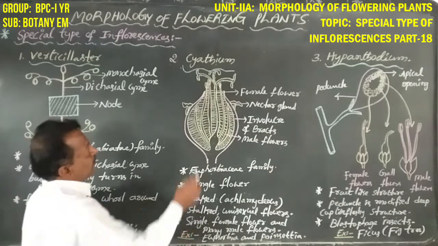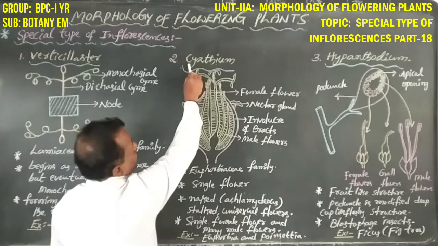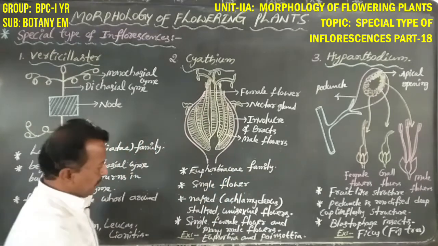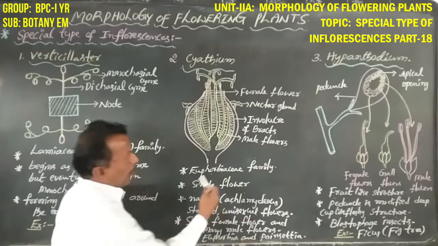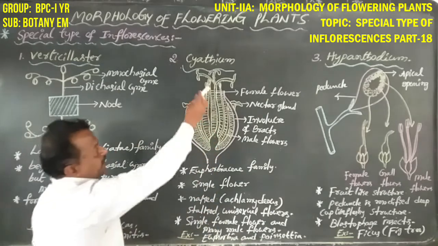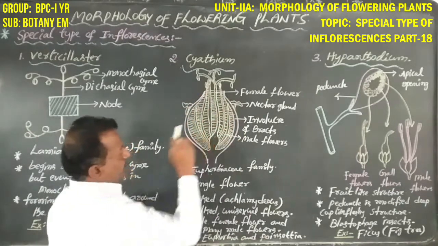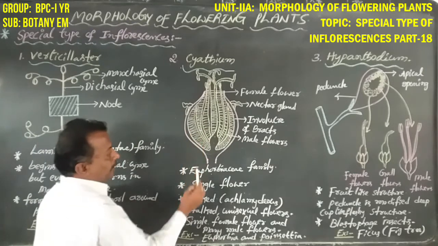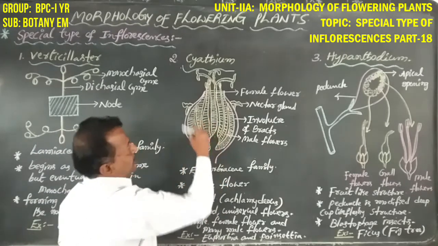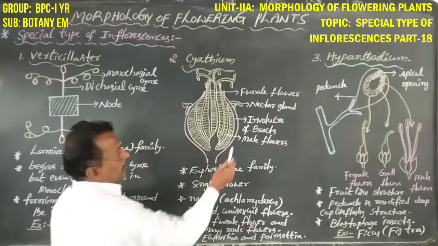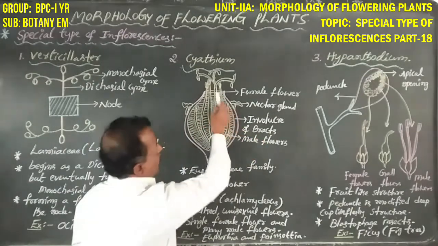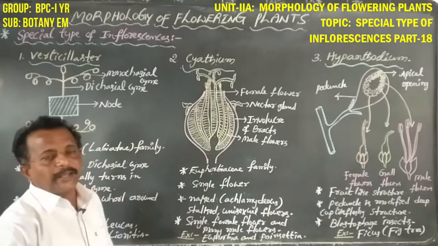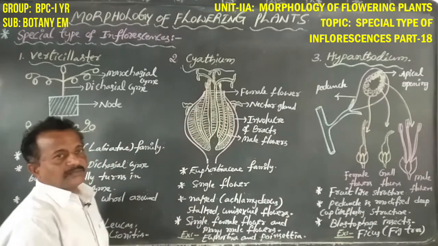Once again, Cyathium is generally found in Euphorbiaceae family members such as Euphorbia and Poinsettia. This is a diagrammatic representation of Cyathium. This Cyathium appears as a single flower-like structure, and the involucre of bracts is modified into one deep cup-like structure.